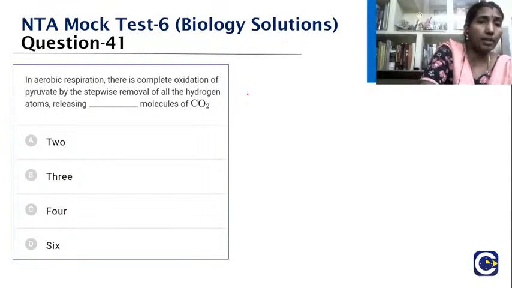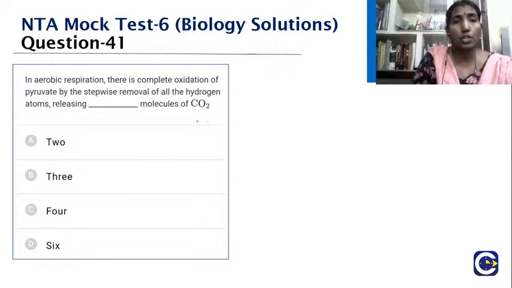In aerobic respiration, there is complete oxidation of pyruvate by the stepwise removal of all the hydrogen atoms, releasing dash molecules of carbon dioxide. The options are 2, 3, 4 and 6. So the exact answer is what? Yes, it is 3.